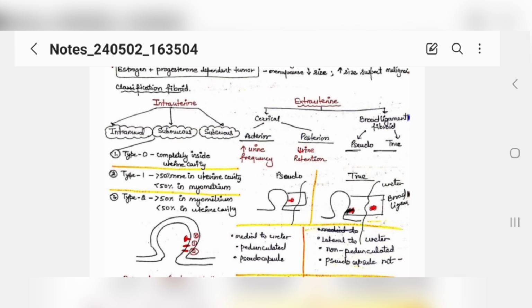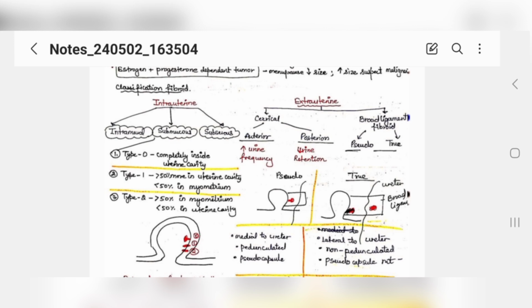Understood? This is the image. Type 0, that is completely inside the uterine cavity only. Type 1, sorry, that is more in uterine cavity and less in myometrium. And type 2 is more in myometrium, less in endometrial cavity. Easy. Now extrauterine, if we talk about, in extrauterine you have cervical and broad ligament fibroid.